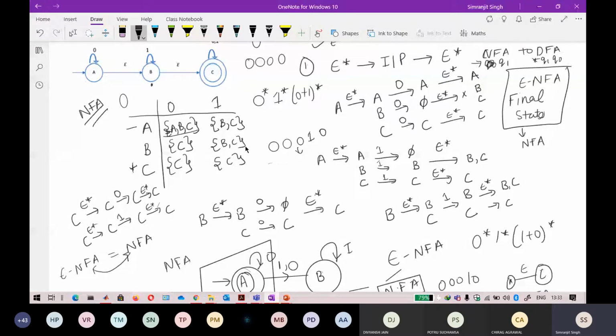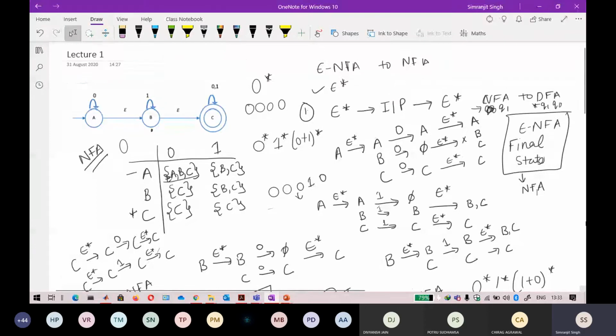Okay, so the concept to actually see what the final state in the resulting NFA will be. So exactly the final state that is given in the epsilon NFA will definitely be the final state. So this is the first final state, and any other state which is attached to this final state by epsilon will automatically be your final state.